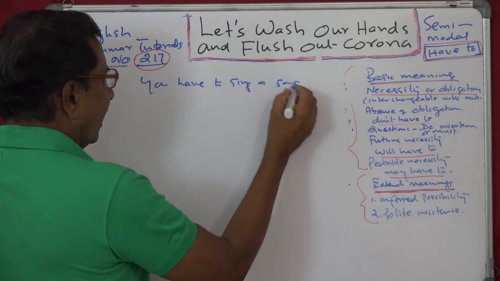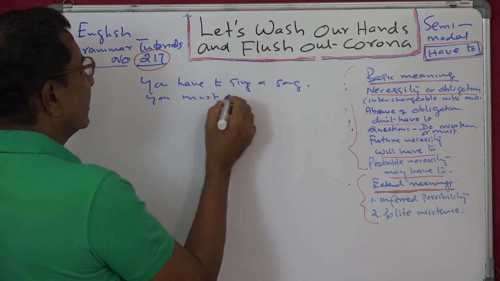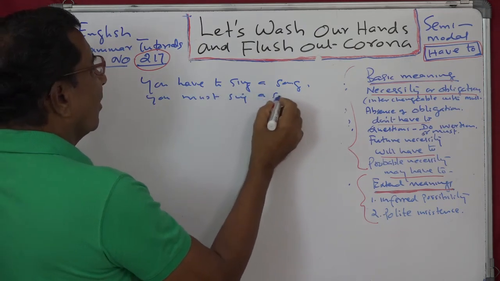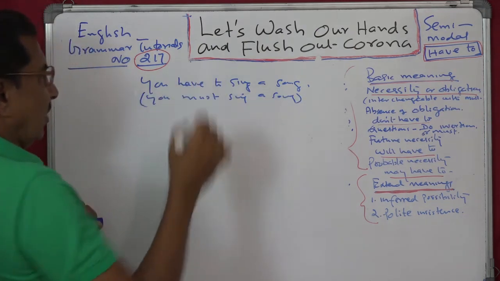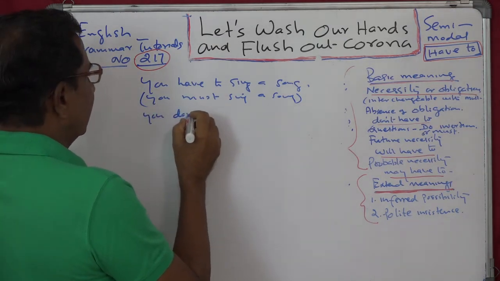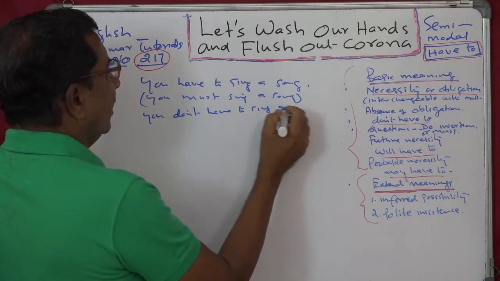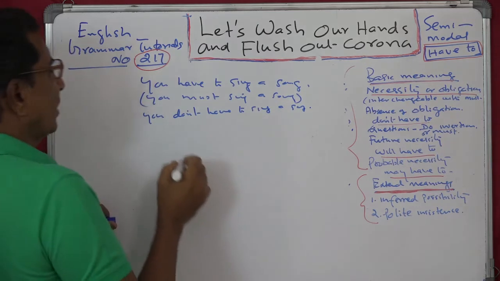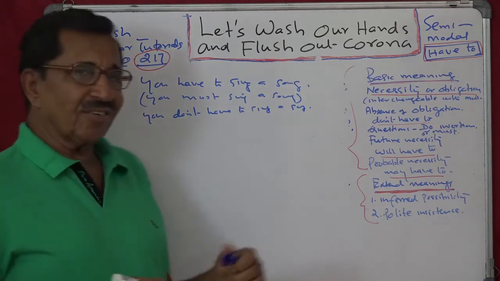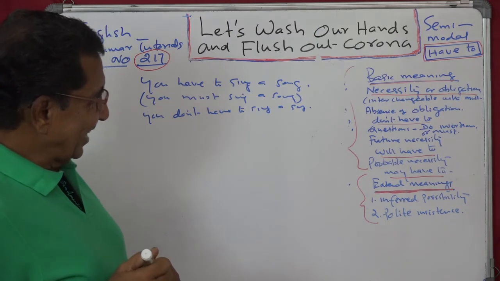This can be replaced like this, you must sing a song. Now absence of obligation, you don't have to sing a song. But here you cannot say you must not sing a song. Then the meaning will change.